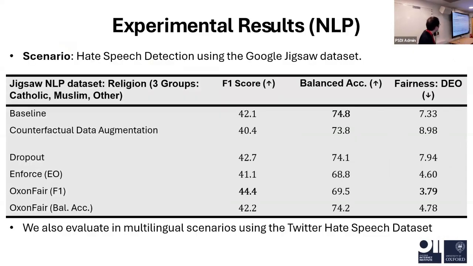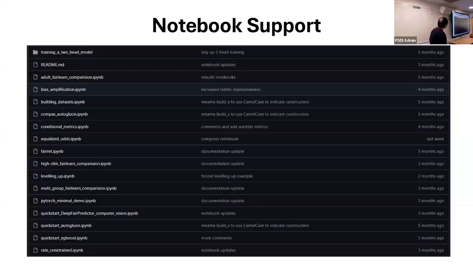Here are some experiments on NLP data. This is Google Jigsaw data. This task is hate speech detection, which shows that our model is capable of being applied in many scenarios. We provide a lot of notebooks in our repo, and you can see we provide this kind of examples. I guess maybe some of the examples may be quite similar to the scenarios you want to use.